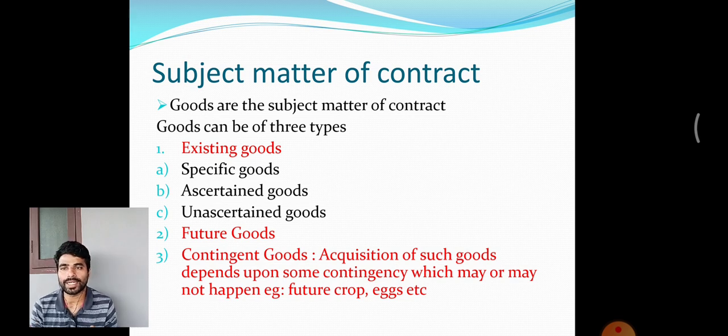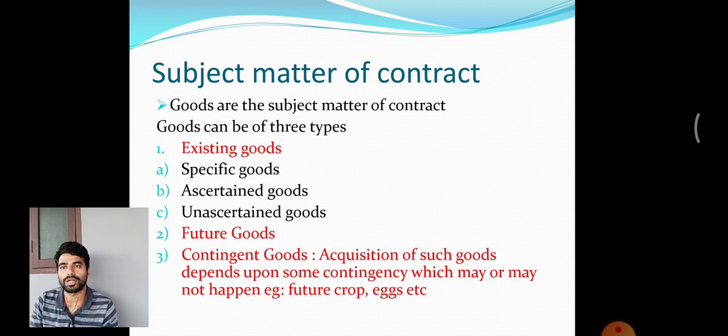So in case of contingent goods, it is a contingency that the goods, maybe the contract happens at the time of cultivation, sowing the seed, but the goods are to be delivered after the harvesting, maybe after three months. So there must be a condition that the goods should be properly harvested.